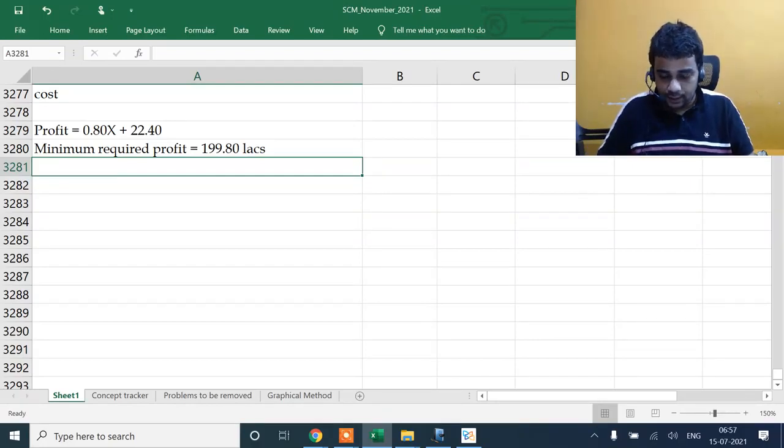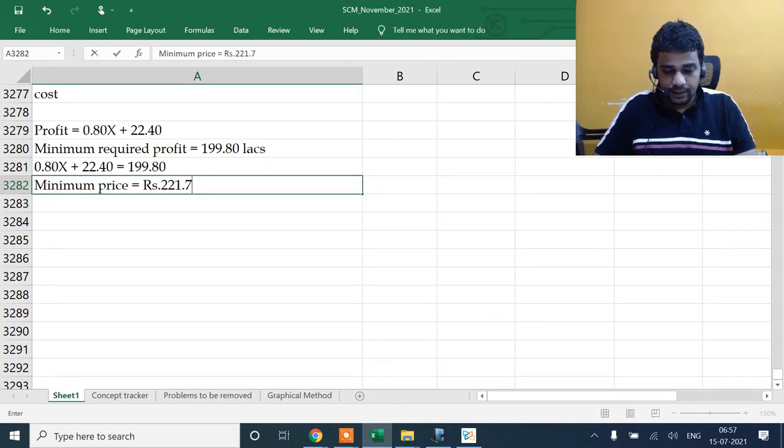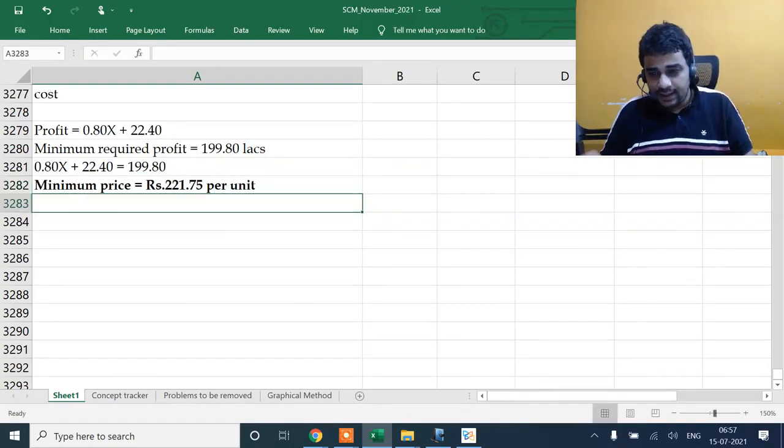Why will I agree on an order? So this is the minimum I want to earn. Anything above this is great, but anything below this is unacceptable. 0.8x plus 22.4 is equal to 199.8. I at least want to earn this much. This also I'll take up only if I'm going to get some future benefits. Even then 221.75 is not of any use.